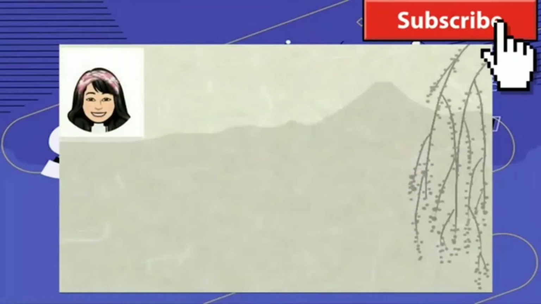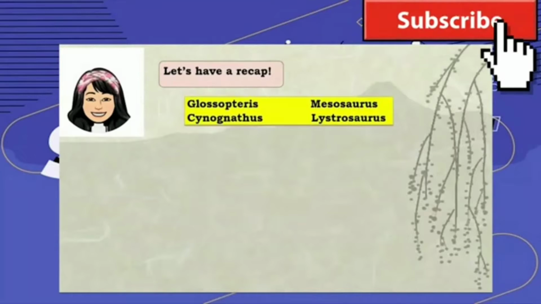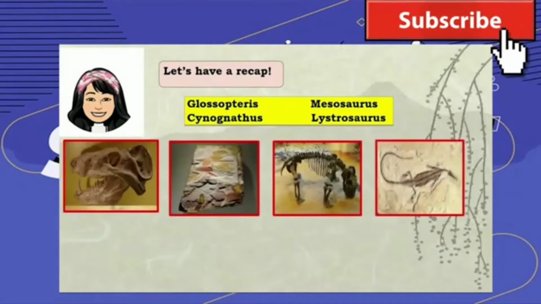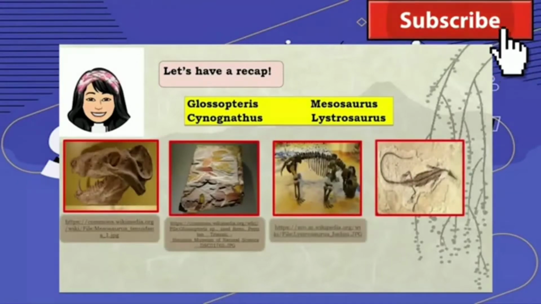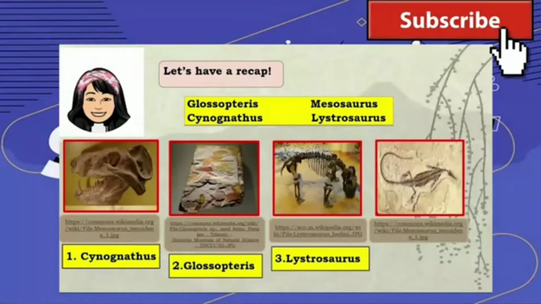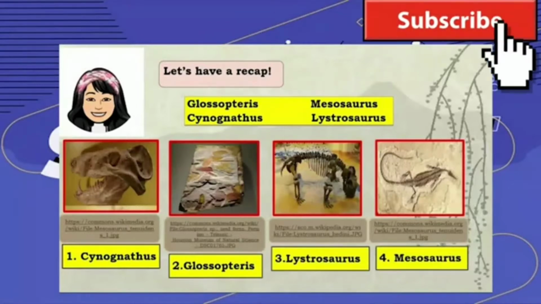In your previous lesson, you have learned the fossil evidences. Can you match the name of the fossil with its picture? Let's do it. Picture 1, picture number 2, picture number 3, and picture number 4. Can you identify the name of the following fossils? Let's start with number 1. Correct, that is a Cynognathus. Number 2 is a Glossopteris. Number 3 is a Lystrosaurus. And number 4 is a Mesosaurus. Congratulations! It's good to know that you still remember our previous lesson.